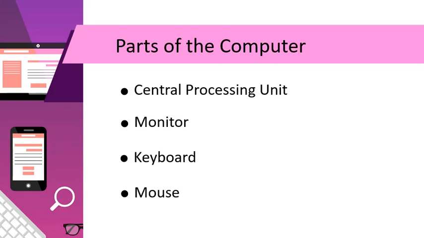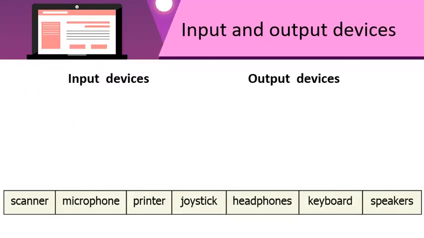Yes, it is your brain. In our last class, we were talking about input and output devices. Can you sort out the following devices into the correct columns under the names input devices and output devices? Great. Let's see if you can do these.